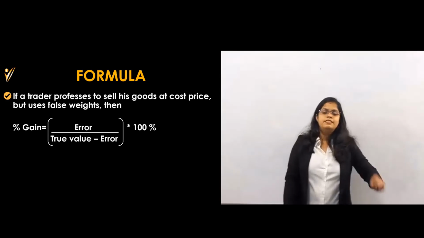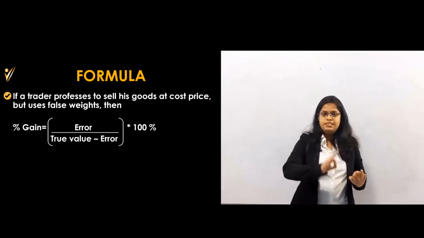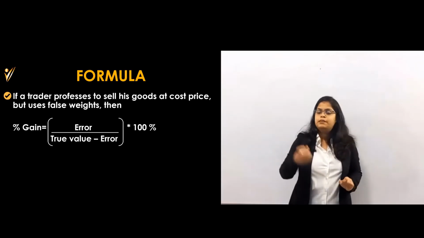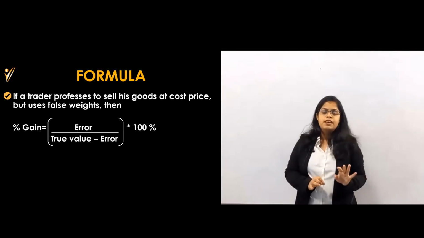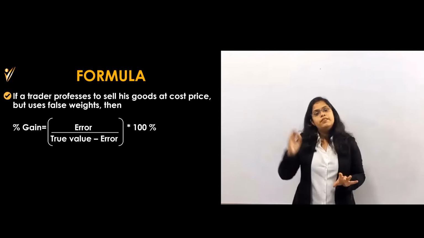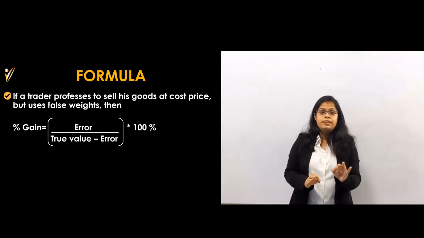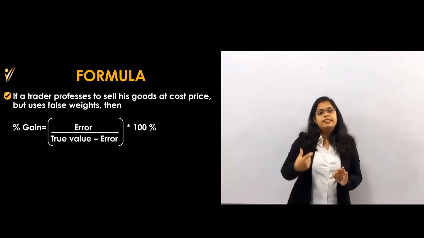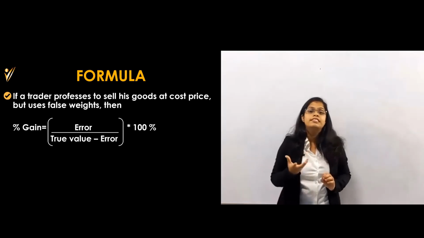Okay, so now let's see. This formula is only for where he is selling at his cost price. That means there is a shopkeeper who says that whatever cost price I have got, if I have got these things at 100 rupees, I will sell to you at 100 rupees. He is promising that whatever my cost price, I will sell at the same price. I won't make any profit. But at that time, what exactly is he doing? He is making an error in his weight. He is using the false weight.